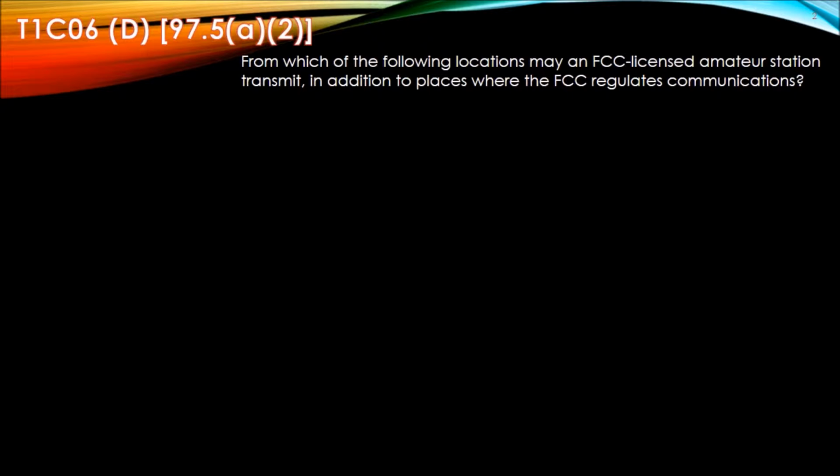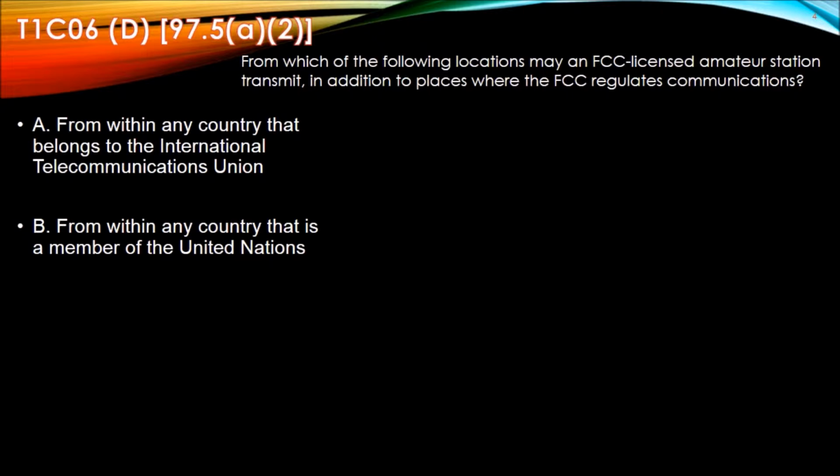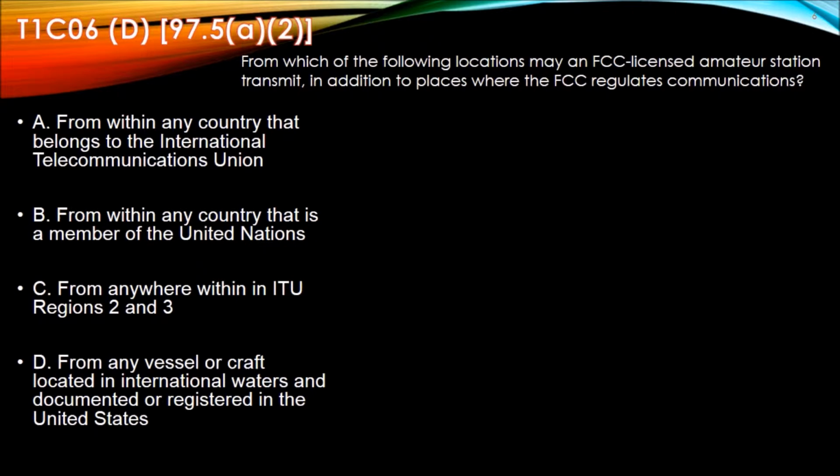T1C06. From which of the following locations may an FCC licensed amateur station transmit in addition to the places where the FCC regulates communications? A. From any company that belongs to the International Telecommunications Union. B. From any country that is a member of the United Nations. C. From anywhere within ITU regions 2 and 3. D. From any vessel or craft located in international waters and documented or registered in the United States.